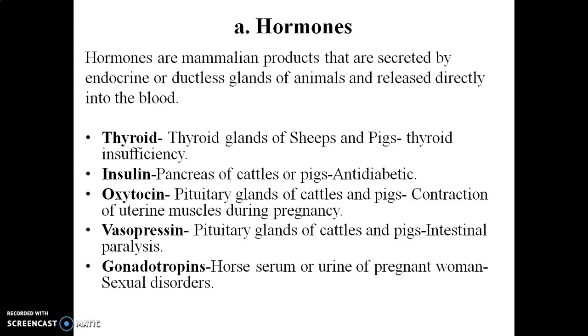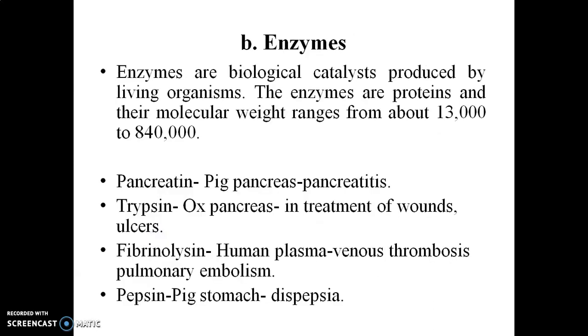Okay, so this is regarding the hormones. Now the second product is the enzymes. We know that enzymes are responsible for carrying out different kinds of metabolic processes in the human body. Different kinds of biological processes are carried out by means of these enzymes. They act as biological catalysts, and they are proteinous in nature, with a molecular weight from 13,000 to